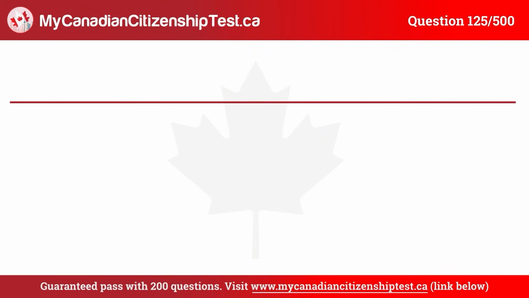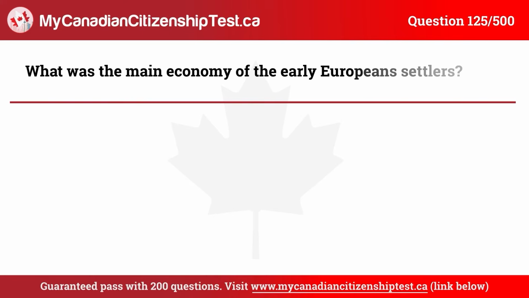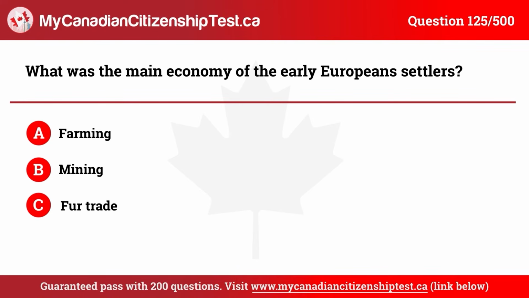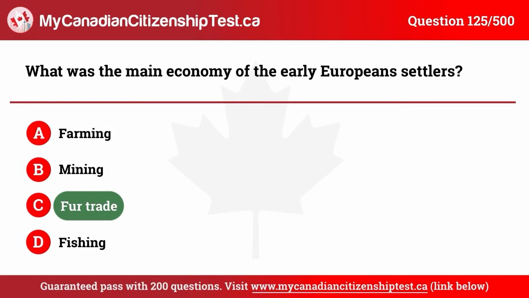Question 125. What was the main economy of the early European settlers? A. Farming. B. Mining. C. Fur trade. D. Fishing. The correct answer is C. Fur trade.